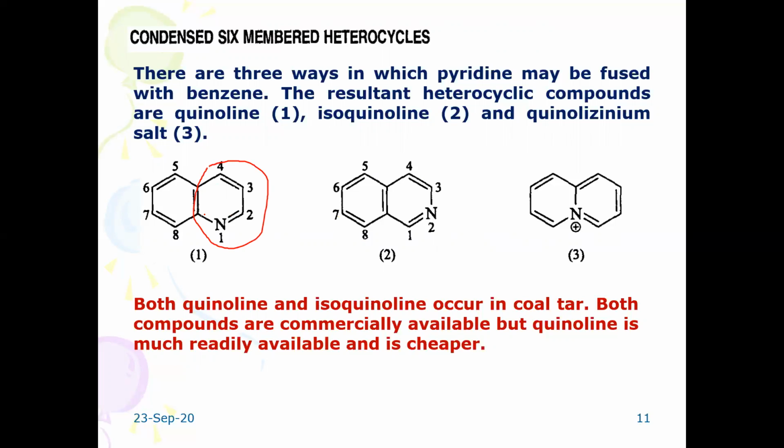When it is fused with a benzene nucleus, we get fused 6-membered heterocycles: quinoline, isoquinoline, and quinolizinium salt, where nitrogen has a positive charge, just like a quaternary ammonium salt. Both quinoline and isoquinoline occur in coal tar. They are commercially available products, but quinoline is much more readily available and very cheap.